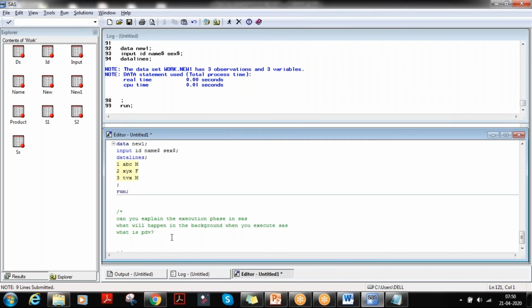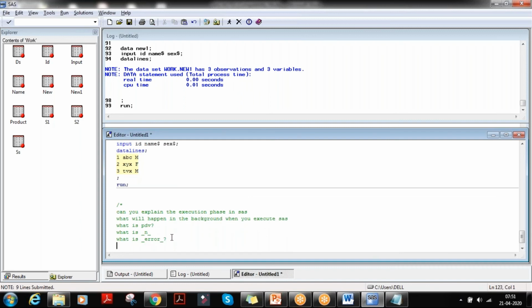These only these things, like what is underscore and underscore, what is underscore error, underscore. Or sometimes they will give you a blank example, like this is a program. When we run it, and there are 100 errors in this, what will be the error underscore error? What will be the error underscore error if there are 100 errors also?